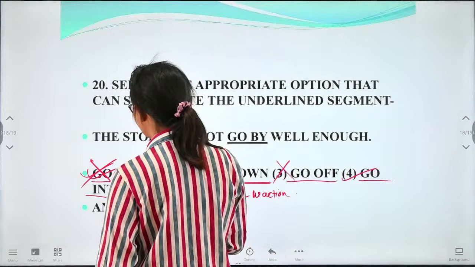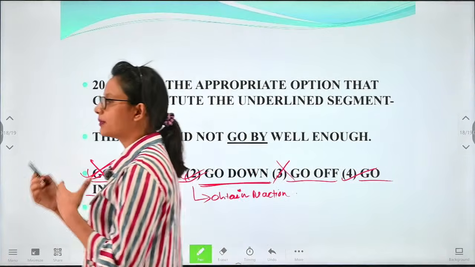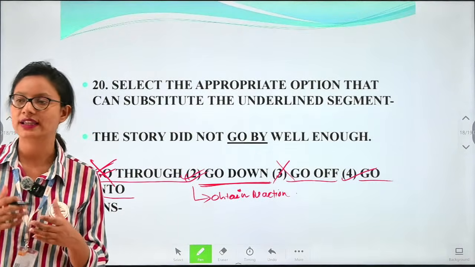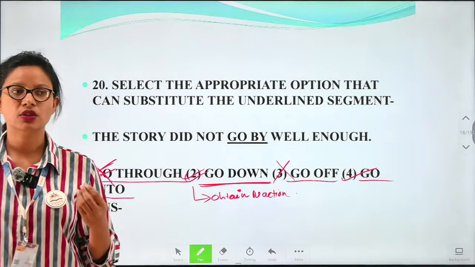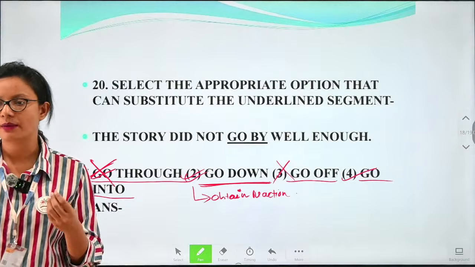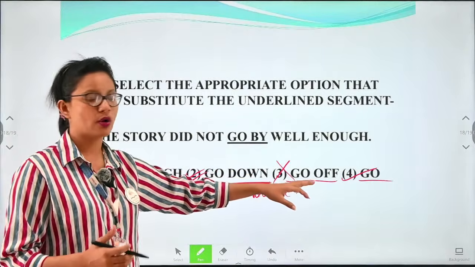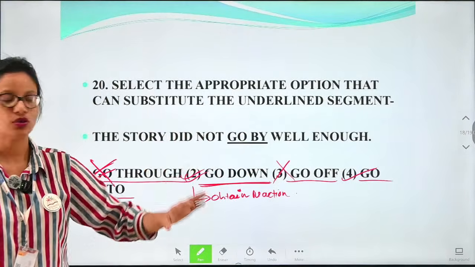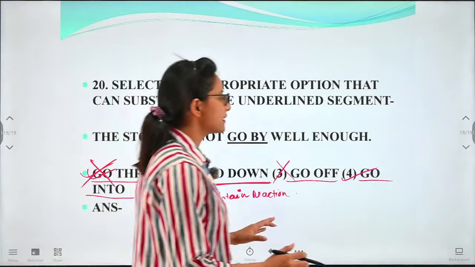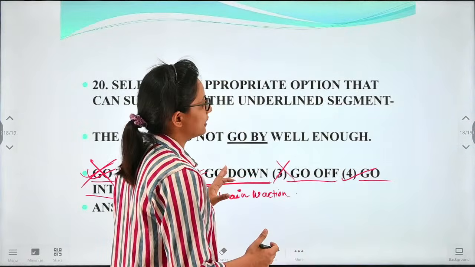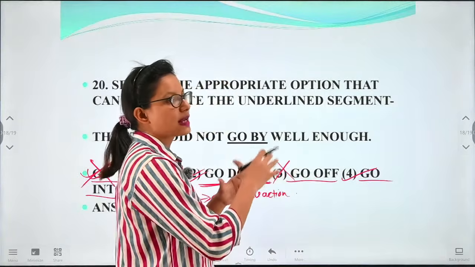Go into means when you are pursuing any kind of profession, like you are going into teaching, or you are going into bankruptcy law. In that case you can use go into, but in this case you cannot, because it's totally about going into some kind of profession.